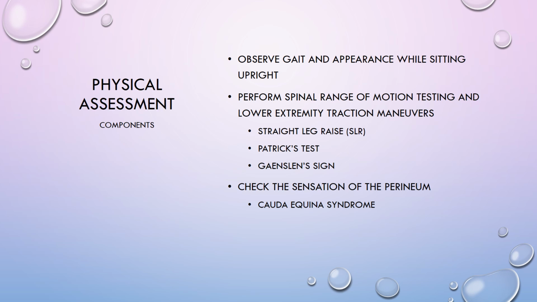And number 3, we should check the sensation of the perineum. This assesses for symptoms of cauda equina syndrome, or compression of the lower portion of the nerve roots distal to the spinal cord proper. This complication of severe stenotic disease can cause irreversible damage and must remain in the back of the clinician's mind when assessing patients with lower back pain.